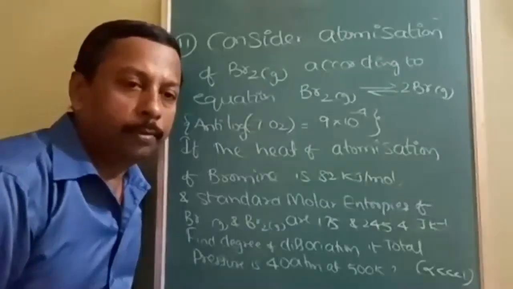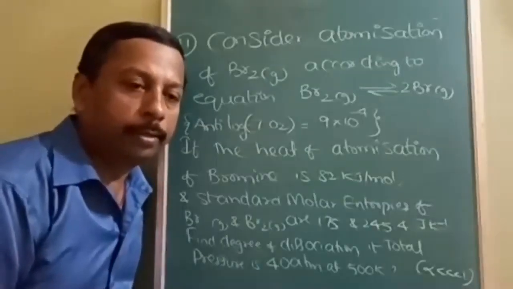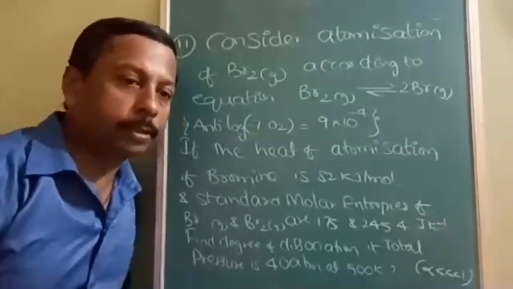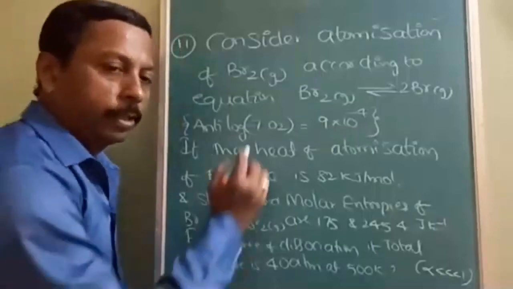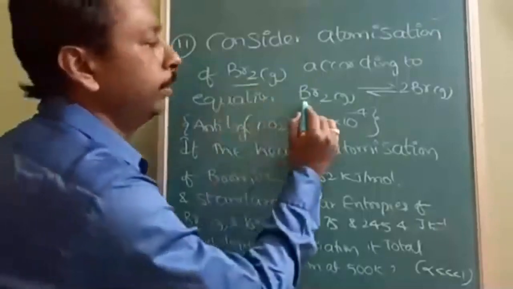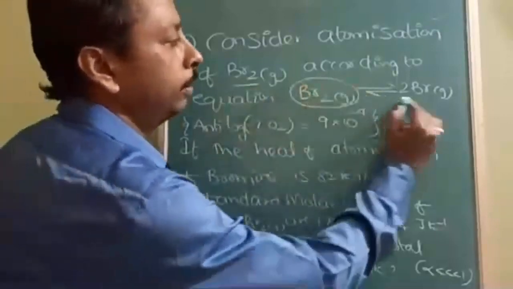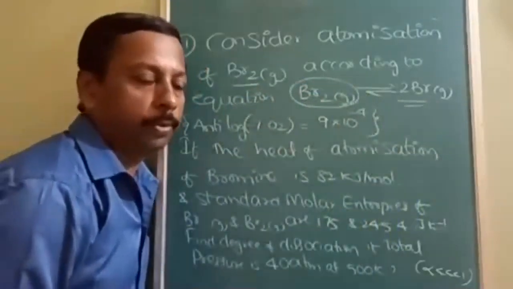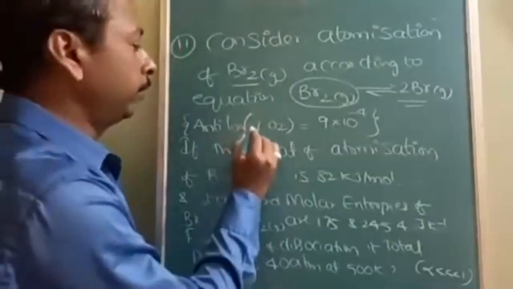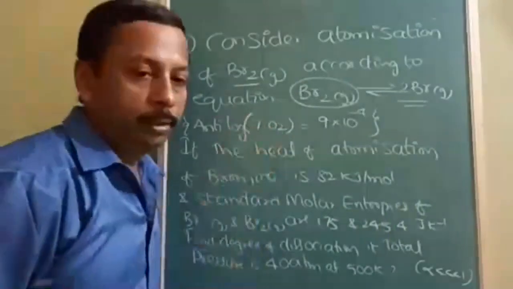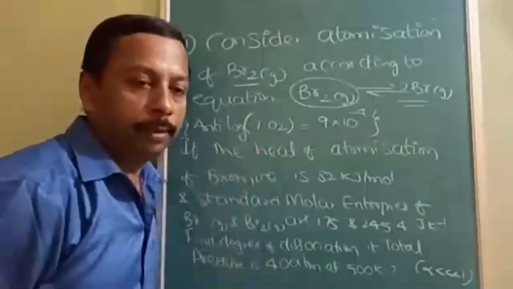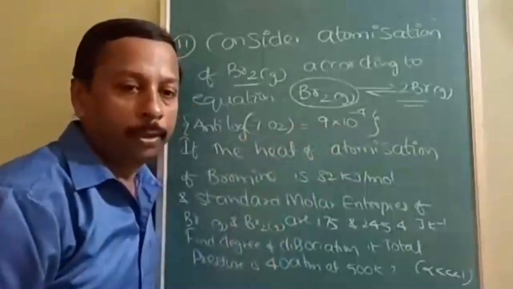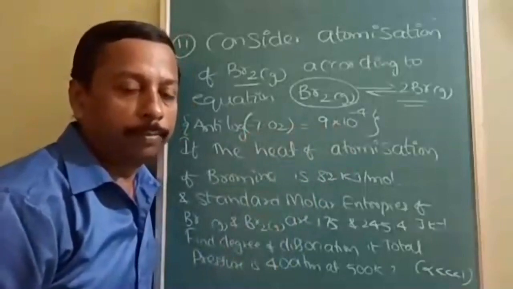Okay, students, now we are in the 11th question. According to this question, consider the atomization of bromine gas. Bromine gas in the molecular form is converted into 2 bromine atoms in the gaseous form only. Whenever required, you can take the antilog of minus 7.02. Minus 7.02, you can take it as 9 into 10 to the power of minus 4.